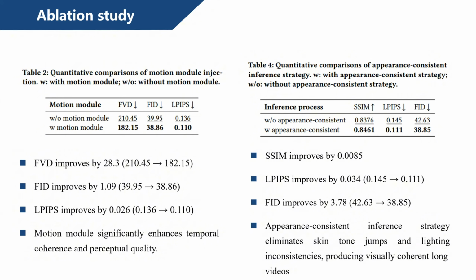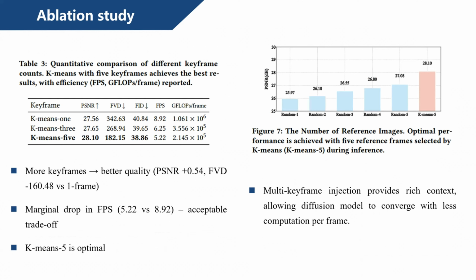The appearance-consistent strategy reduces FID from 42.63 to 38.85 and improves SSIM by 0.0085. For keyframe selection, k-means with 5 clusters gives the best quality. Increasing the number of keyframes improves metrics with only an acceptable drop in FPS.